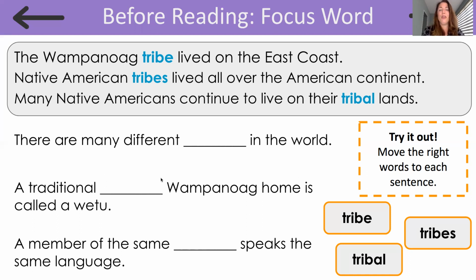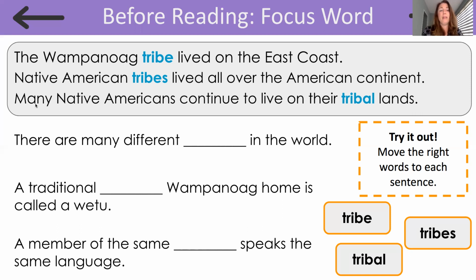Okay, readers, read along with me. The Wampanoag tribe lived on the East Coast. Okay, so they're only just talking about one tribe there. So they only have it in the singular, our focus word, tribe. Native American tribes lived all over the American continent. So in this sentence, they're talking about more than one tribe because it's tribes. So that's the plural form.